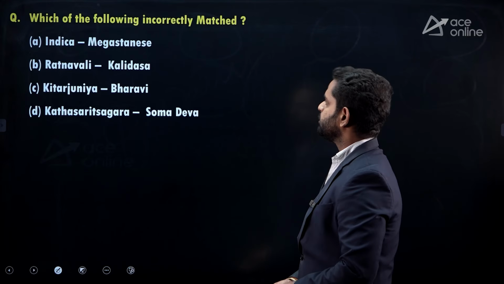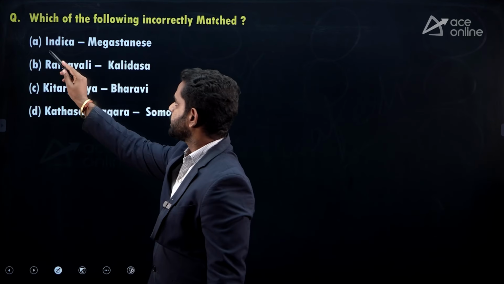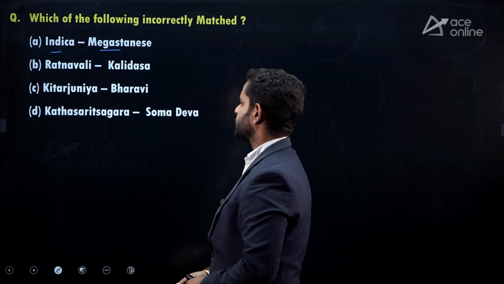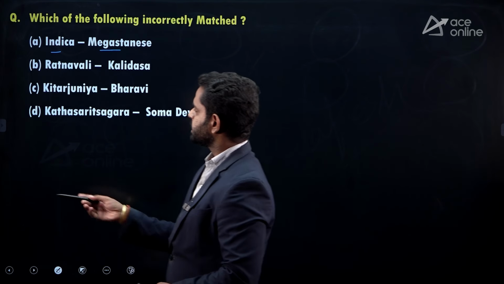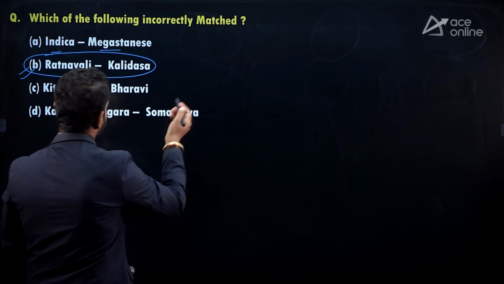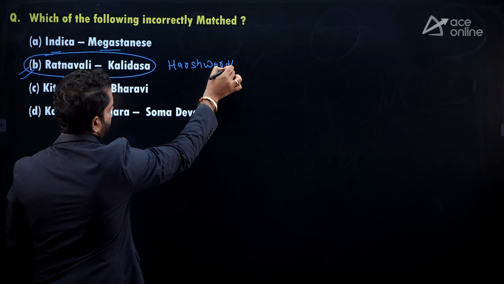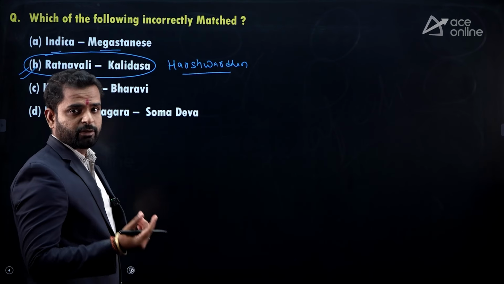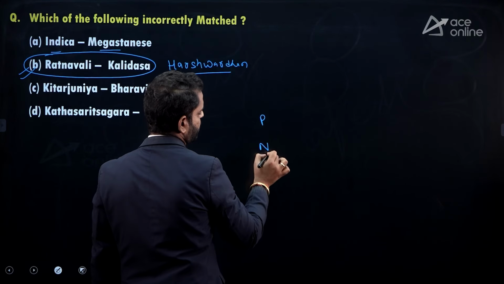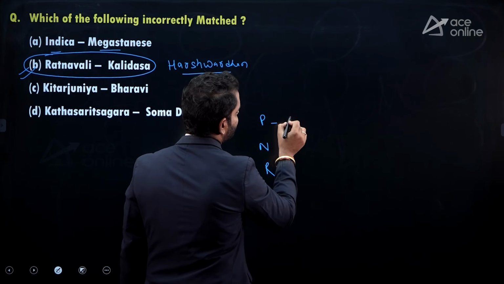Which of the following is incorrectly matched? Here 4 options are given with their books and writers: Indica, Megasthenes; Ratnavali, Kalidas; Kiratarjuniya, Bharavi; and Kathasaritsagara, Somadeva. The incorrectly matched one is option B. Ratnavali is wrongly matched; you have to know that Harshavardhana wrote the book Ratnavali. You have to know a trick, T N R. P for Priyadarsika.